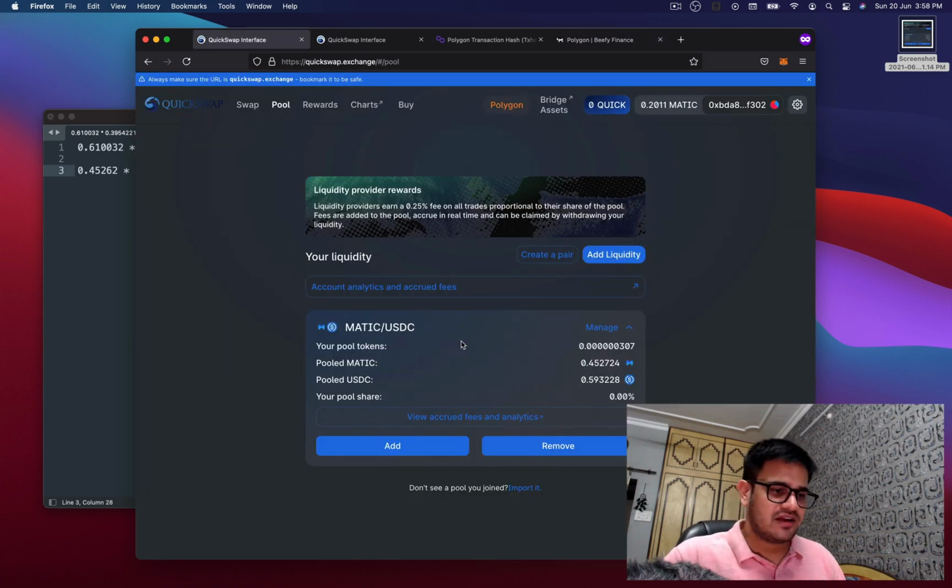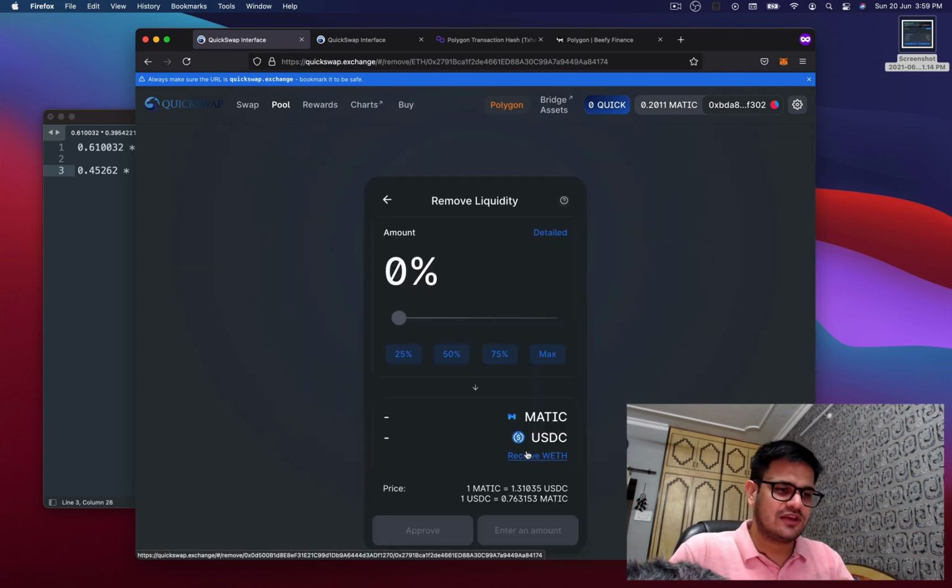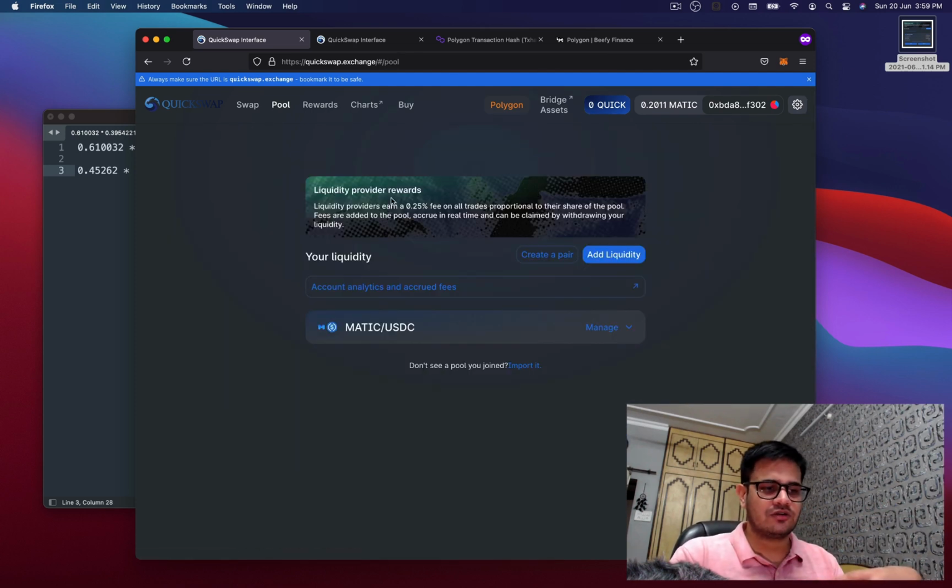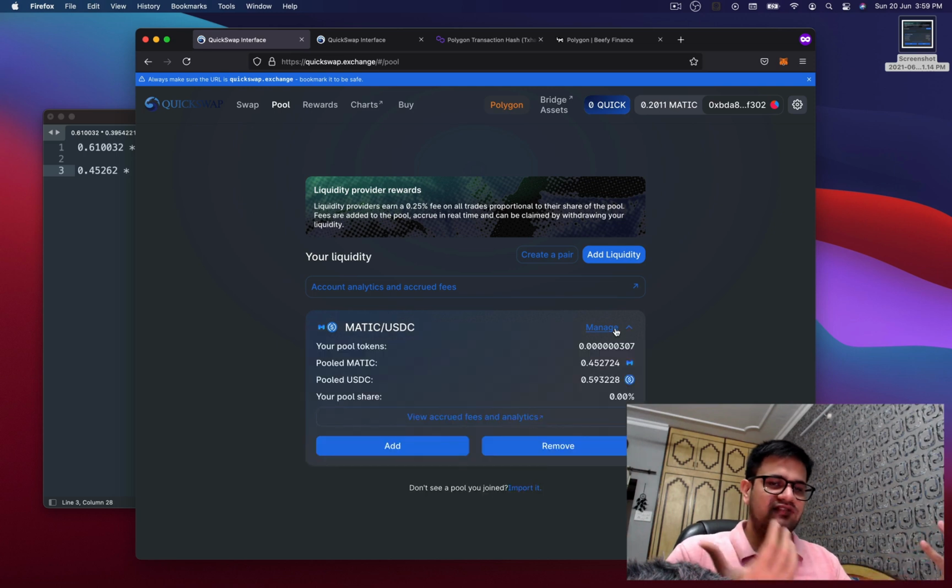With that caveat, we are back to looking at my liquidity, right? Now I can simply go ahead and remove this liquidity because I feel that right now Matic is at a very low rate. So if I remove the liquidity, my impermanent loss becomes a permanent loss. Alright. So I would lose probably 0.02 cents, and I would have gained 0.06 Matic.